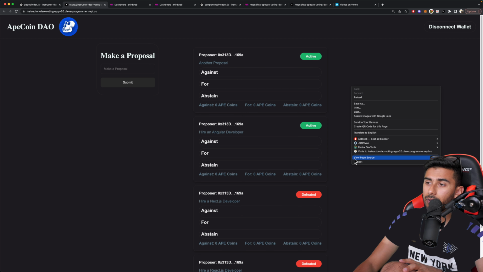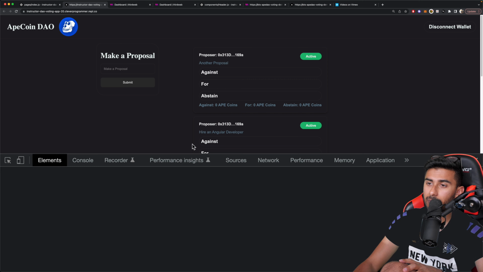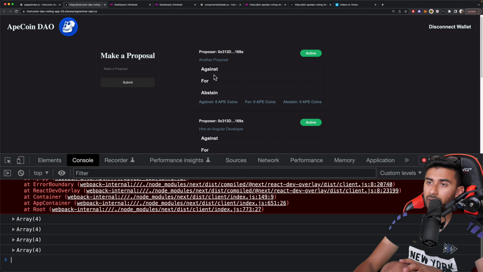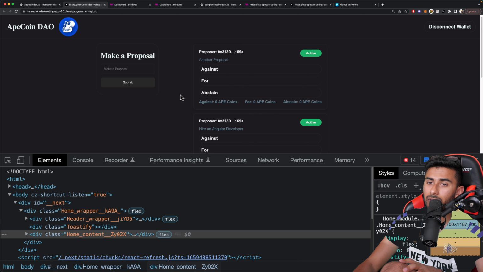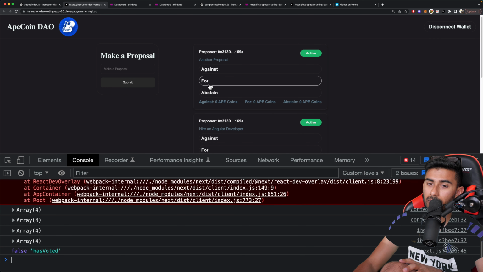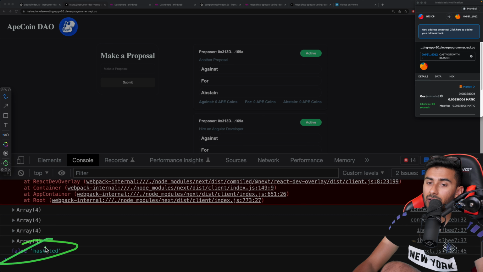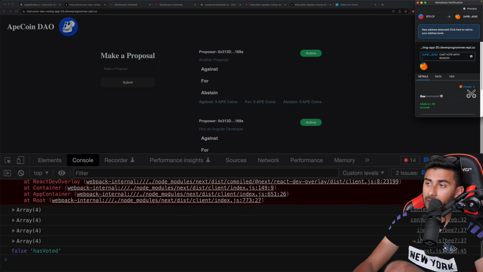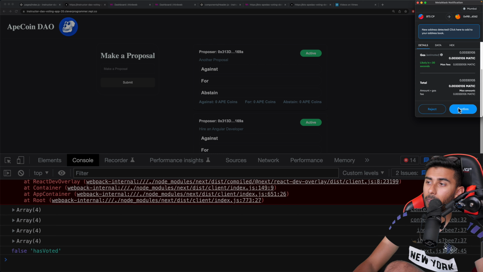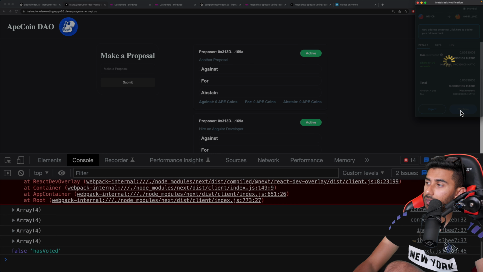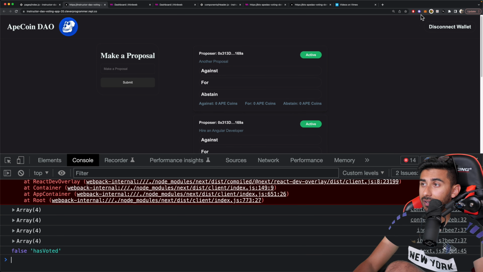So I'm going to open up inspect element as well so I can see what's happening. And let's hit 4 here. And it says false, has voted. So you see, it notices that I haven't voted yet. That's a really good sign. And then I'm going to hit confirm. All right, so I hit confirm.